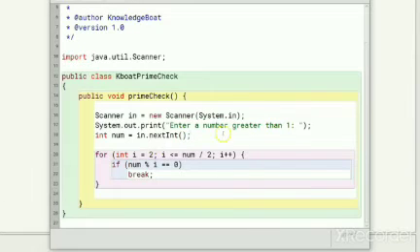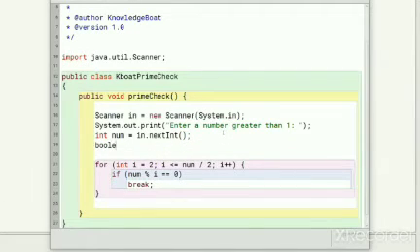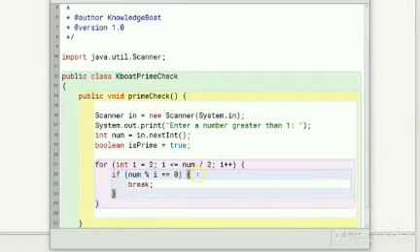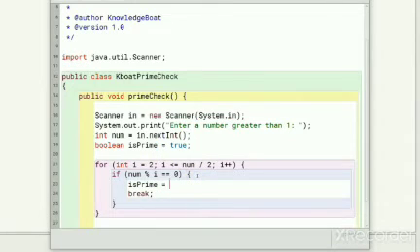I will declare a new Boolean variable isPrime and initialize it to true. You can think of it as I am starting with an assumption that the number entered by the user is prime. Inside the loop, when I find the number is not prime, I will change isPrime to false and break out of the loop. The value of isPrime will tell if the number is prime or not.